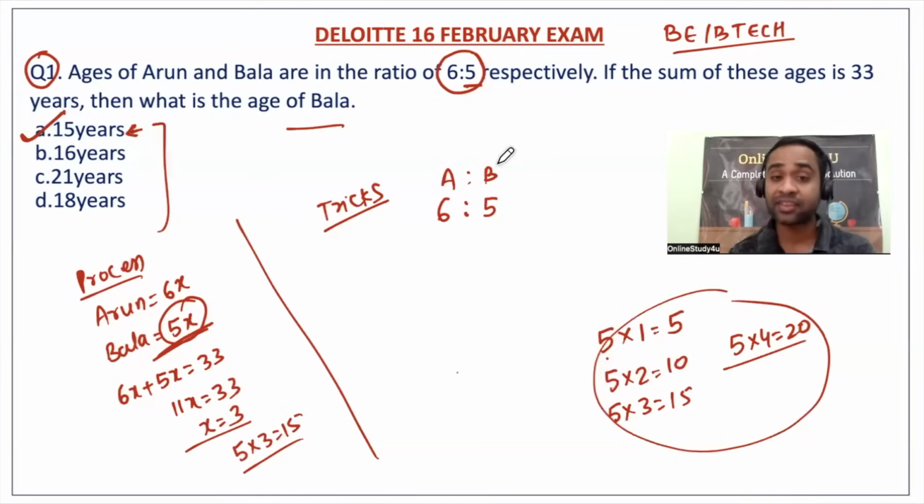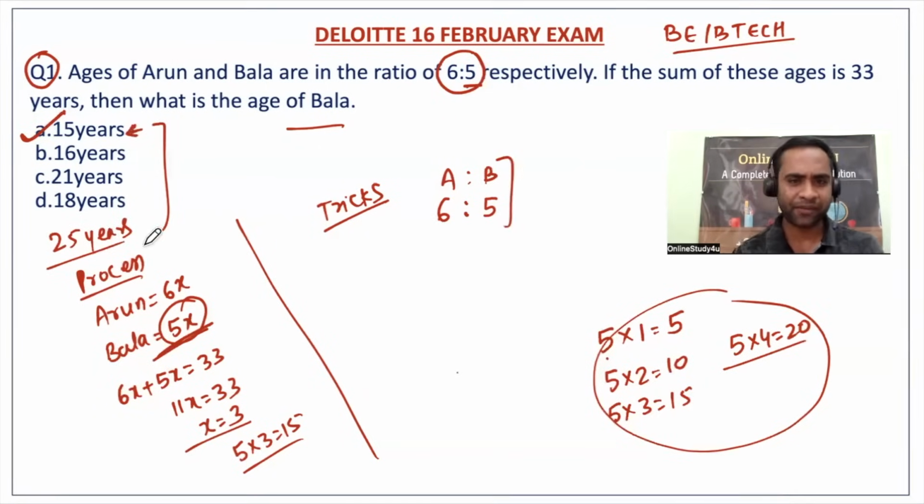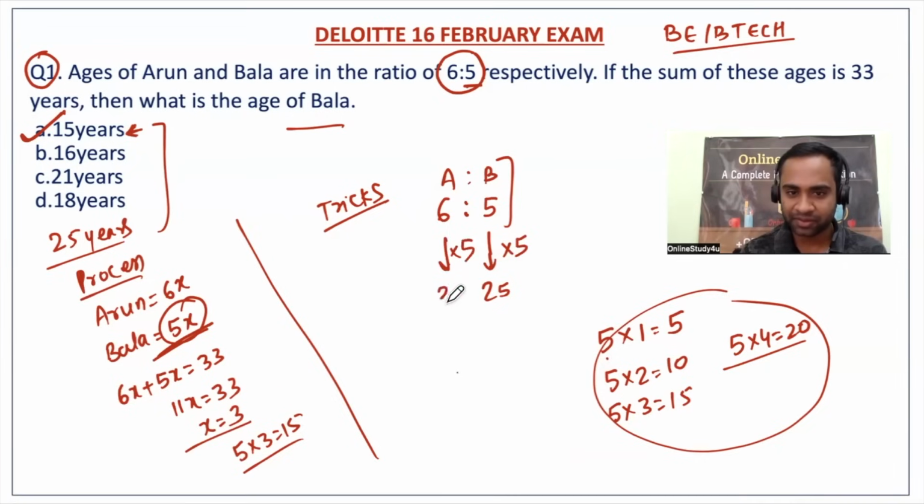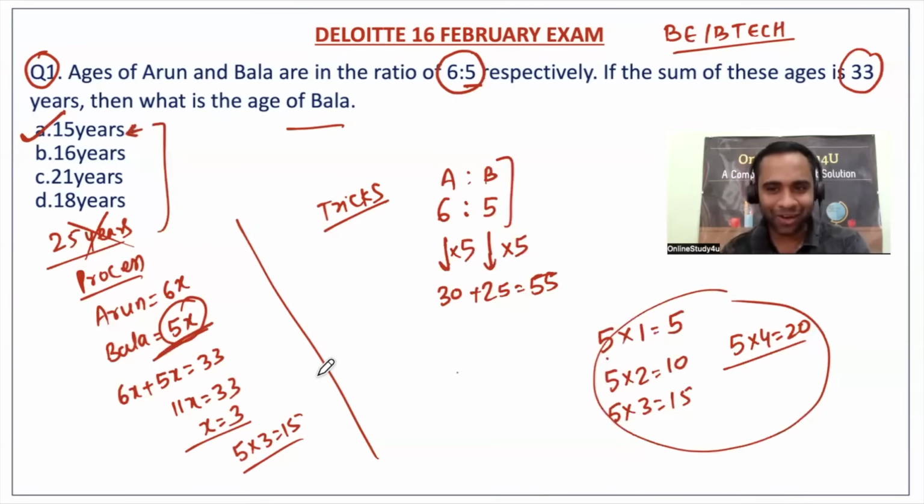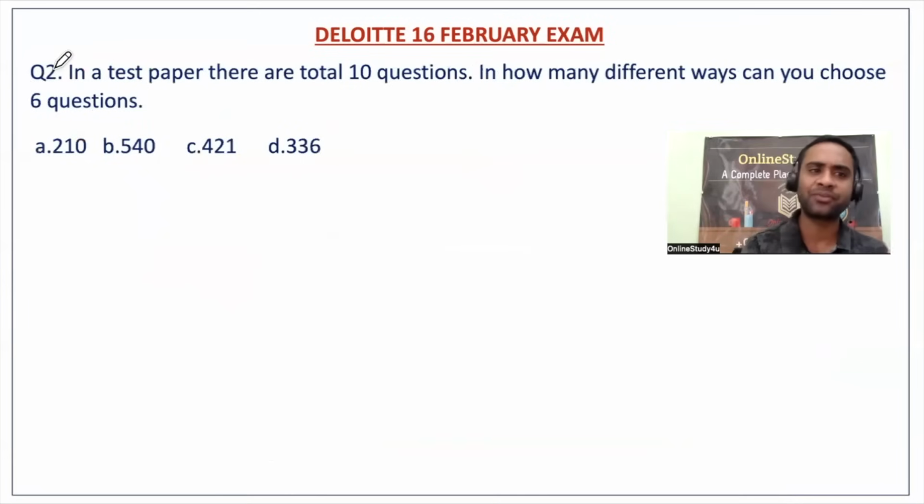Now, you might ask, sir, what if there were two options which were divisible by 5, right? For that also, I would have easily told you. See, suppose 25, which is a multiple of 5. If this is 25, that means 5 times, so Arun's age would be 30. So 30 plus 25 is 55. But the total age is only 33. So definitely, if any other option was there, you could have easily checked, right? All those things, friends, I always teach you from the basics. I always tell you the origin, right?